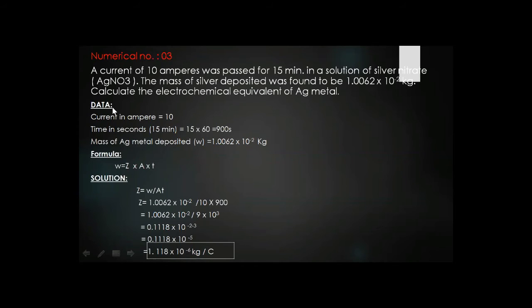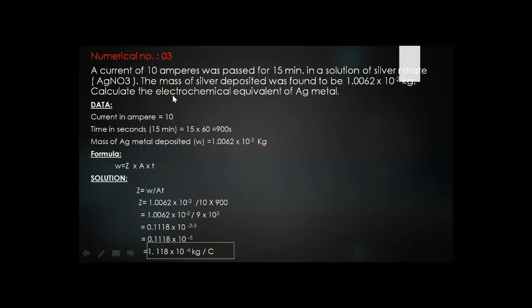So first step, data. What is our data? Current in ampere is 10. Here current is 10 ampere. Now time in seconds: 15 minutes are given. Our first task is to convert 15 minutes into seconds. We will multiply with 60 seconds, then we will get 900 seconds. Mass of silver deposited, that is W, is equal to 1.0062 × 10 raised to power minus 2 kg. This is given here. This is your mass.